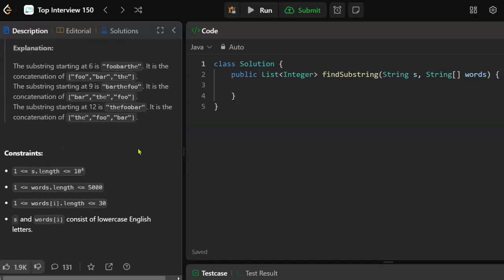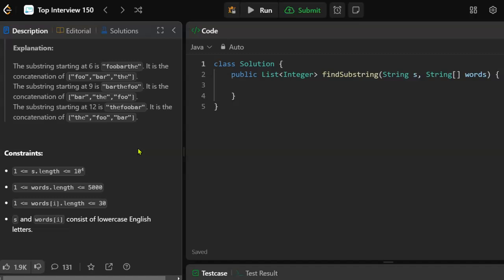All right, let's look at the constraints. The string length can be up to 10 to the 4th, 10,000 characters. The length of the words array can be up to 5,000.